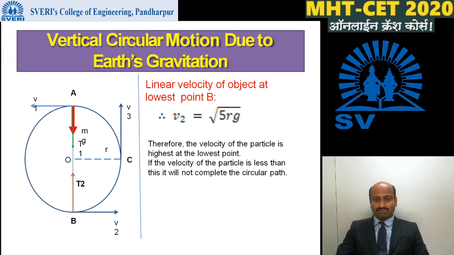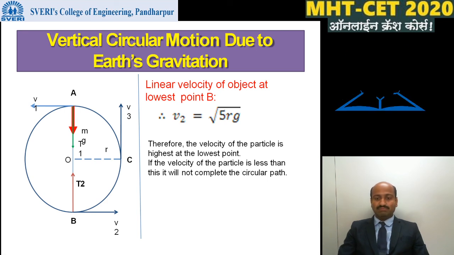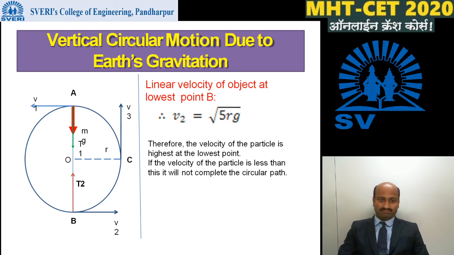Therefore the velocity of the particle is highest at the lowest point and lowest at the highest point. If the velocity of the particle is less than this, then it will not complete the circular path.